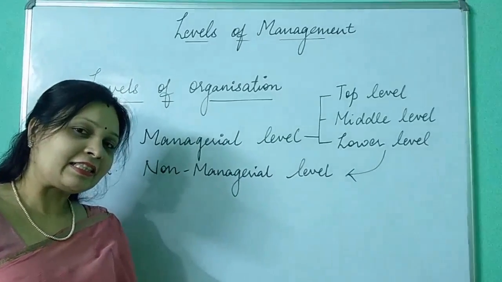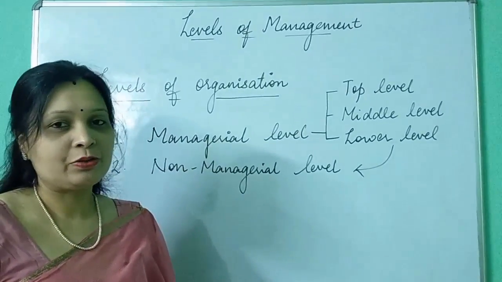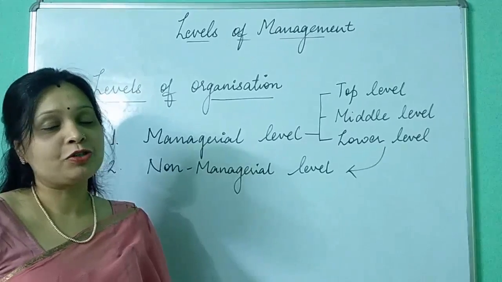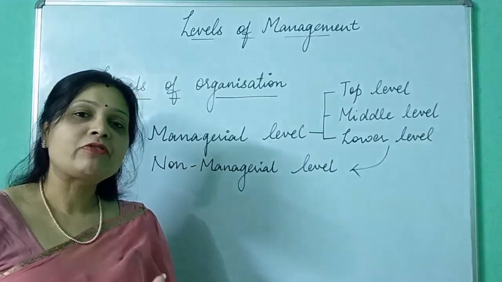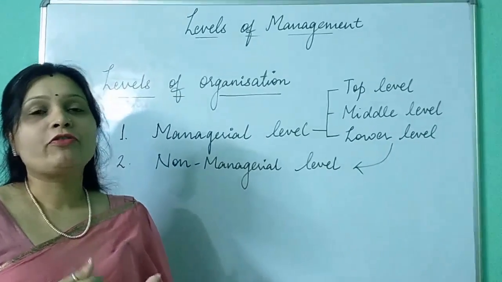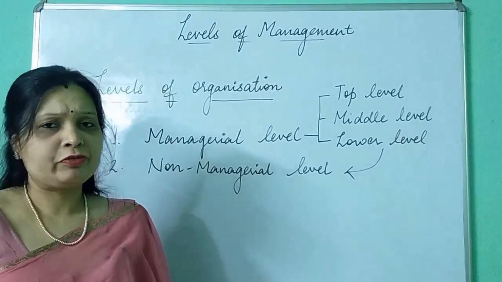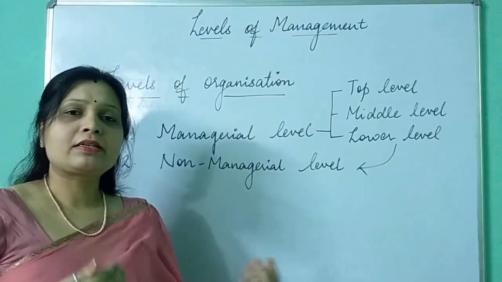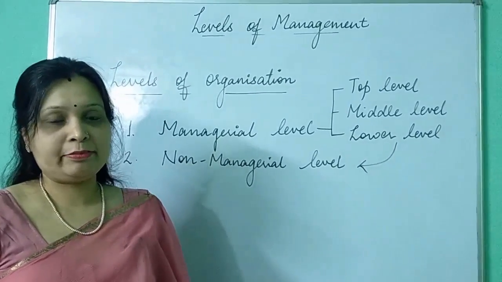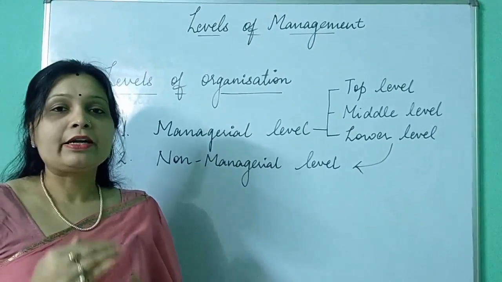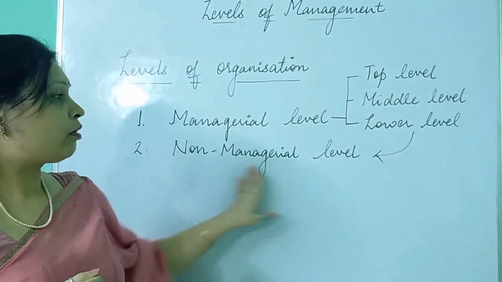So now in this third video today, we will discuss the third chapter of your first unit, that is levels and functions of management. Before starting the levels of management, first we will understand what are the levels of organization. What is an organization? Organization means any business unit which we are talking about. Here, when we are discussing management, we are not discussing it for a small business but a large scale business. In an organization, there are two levels: managerial level and non-managerial level.